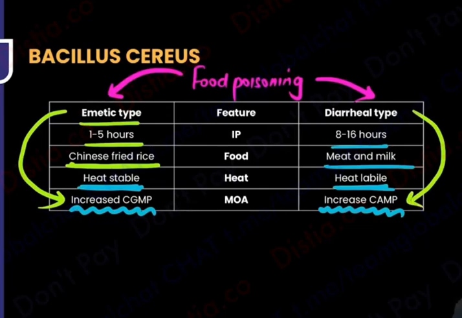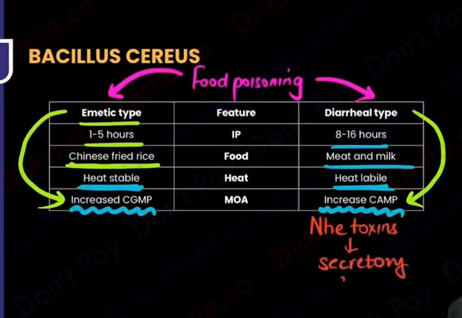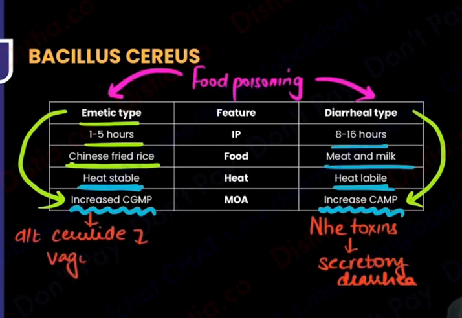But what toxins am I talking about? Please remember the diarrheal type is going to be the NHE toxin, which is responsible for which kind of diarrhea? It is responsible for the secretory diarrhea. Whereas when I'm talking about the emetic type, we are talking about a product called cereulide. We are talking about cereulide, and you know what cereulide has? It has a vagomimetic action.